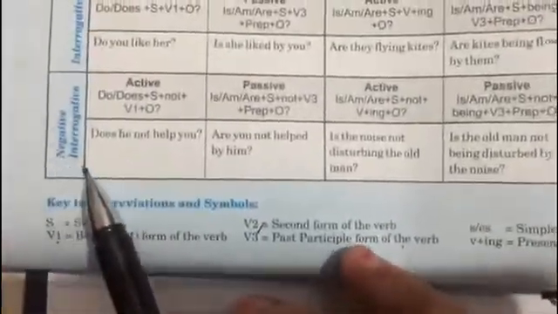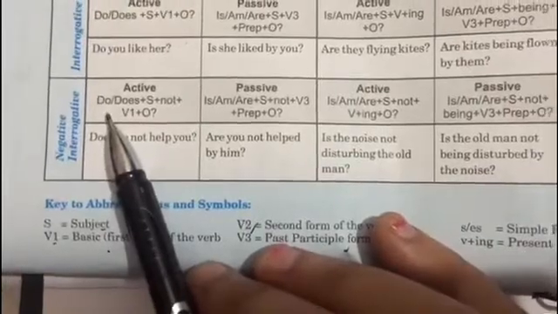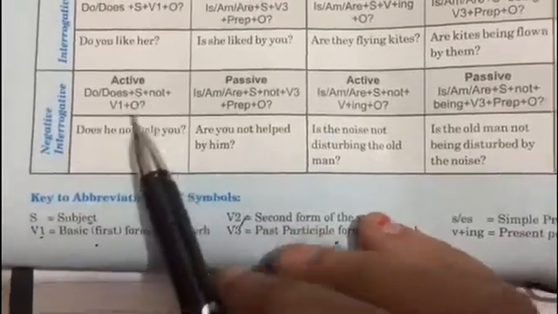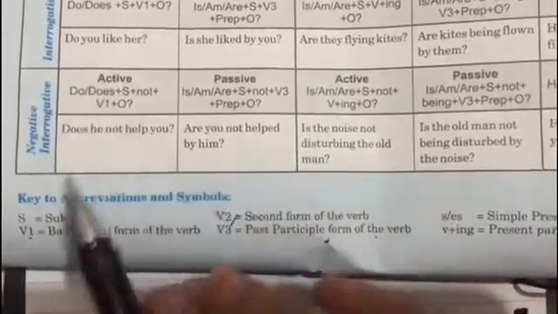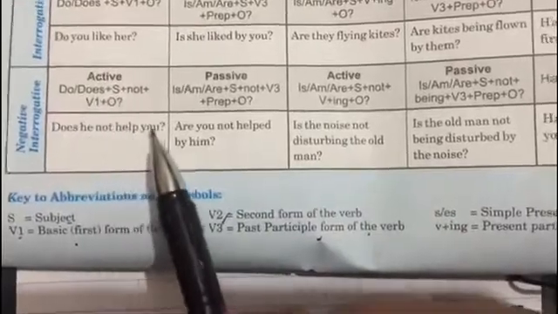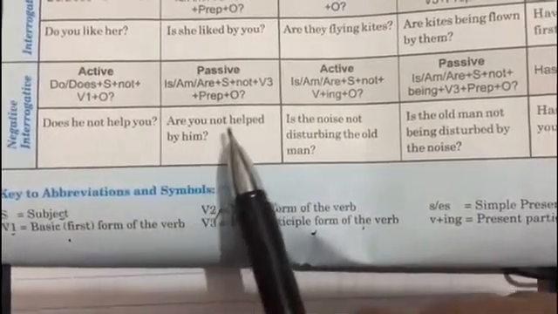Next is negative interrogative. What you have to add over here, आपने not add किया plus आपने question mark, बाकी everything is same. Does he not help you? Are you not helped by him, right? So this was all related to present indefinite, right? इसमें this is the basic rule. Okay,